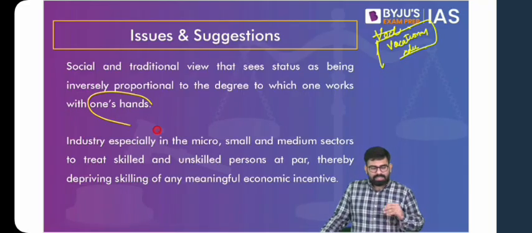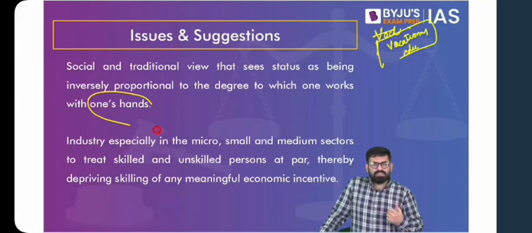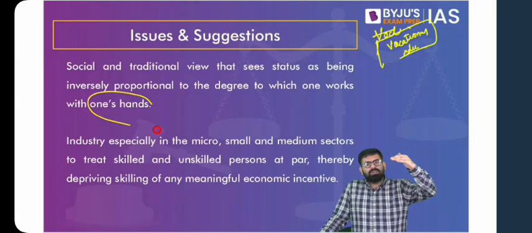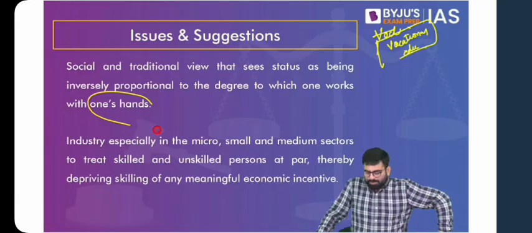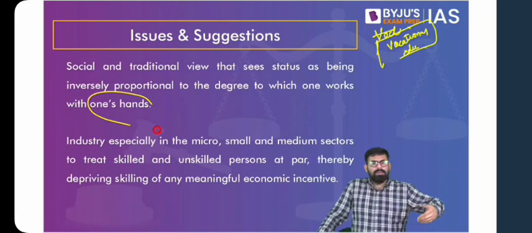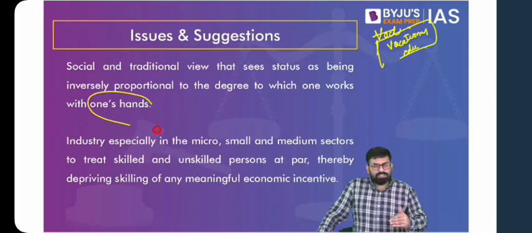Because think about this, every society has a way of stratifying. And we find that it is on the basis of work, on the basis of involvement of one's hands, that we stratify. So if someone is into business or into any kind of service sector jobs, they are considered above. Then if you look at industrial laborers, the ones who work in blue collar jobs, they are considered here. And then you'll have people working in the unorganized sector who have to put in a lot of efforts and do work with hands. Think about the people who work in homes for cleaning, etc. And this is how we stratify.